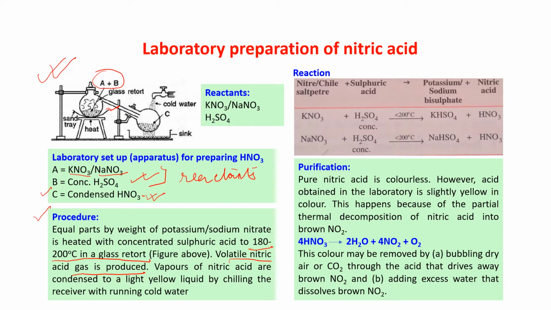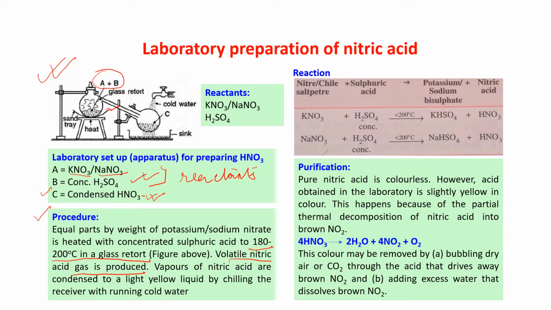When the vapor of nitric acid is coming, it is condensed to a yellow liquid by chilling the receiver by running cold water. So here the vapor is coming, condensation takes place and it is forming the liquid. We are getting yellow liquid. Am I clear to you, children? This is a laboratory preparation.